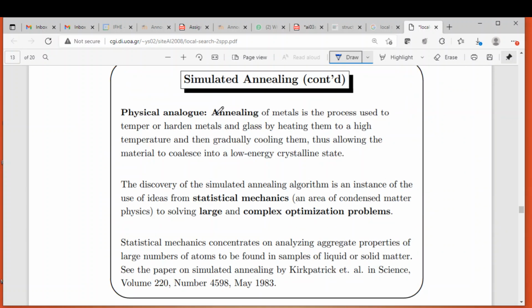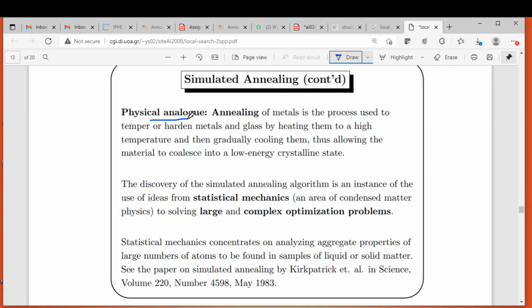As we discussed, the concept of annealing is inherited from physics. As per annealing, the metals are heated to very high temperatures, and they will be in the molten state, and then they will be gradually cooled down, thus allowing the material to become a crystalline state. So that's the whole concept. Okay.